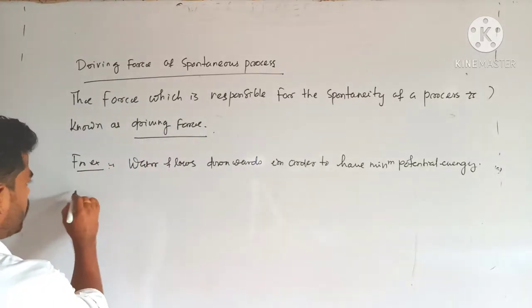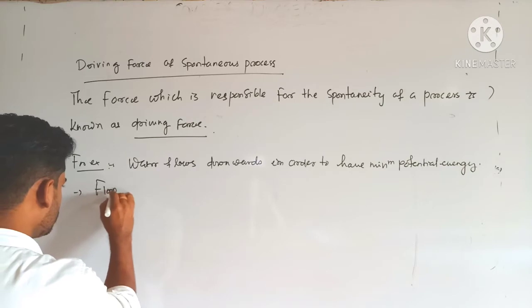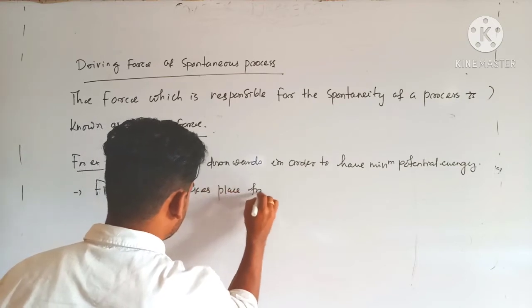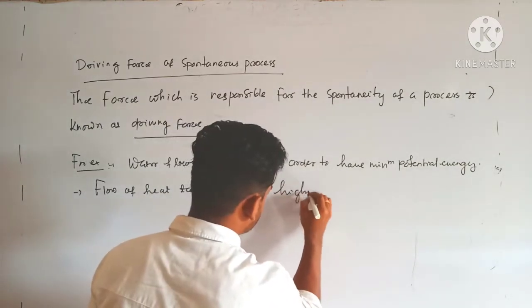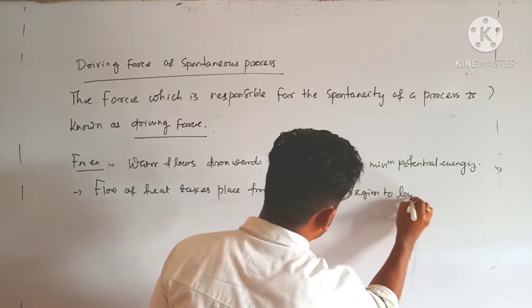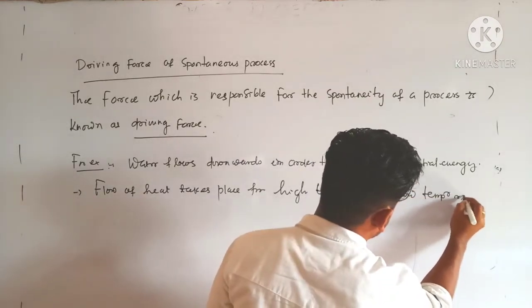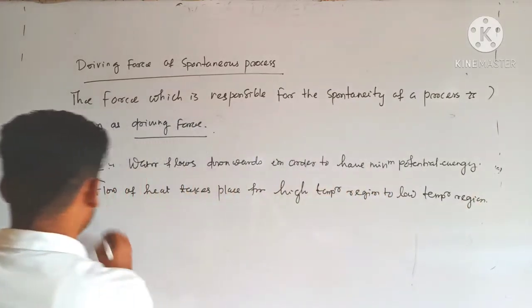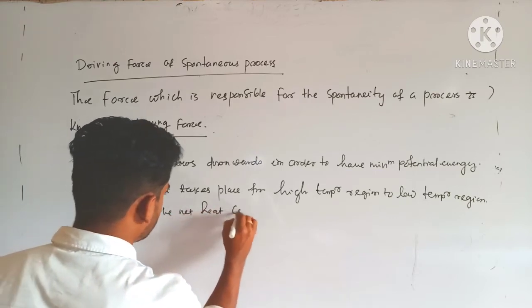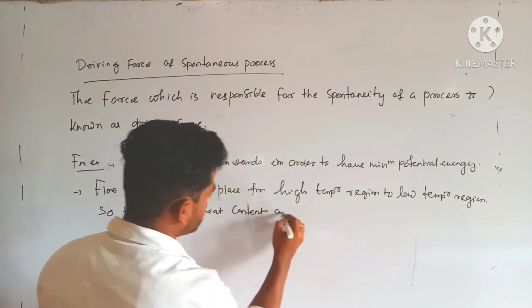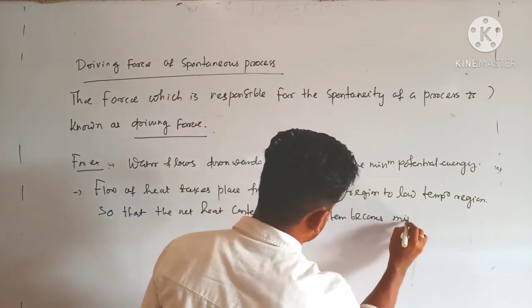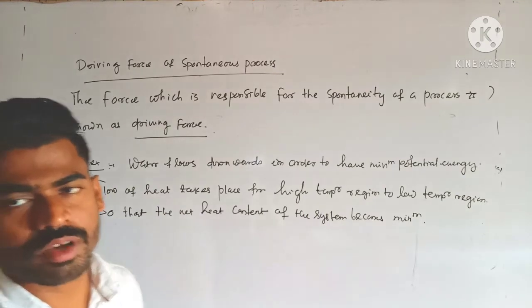So here I can see that flow of heat takes place from the high temperature region to the low temperature region, so that the net heat content of the system becomes minimum.